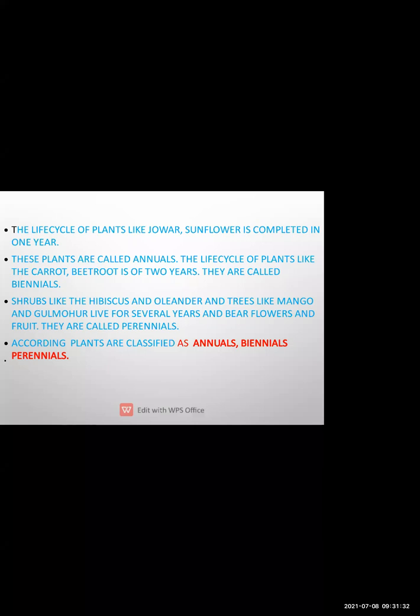Then the life cycle of the plant such as carrot, beetroot, they have life period of 2 years. So they are called as biennial. Bi means 2 and nial. Okay, so biennial means 2, annual means 1, and perennial means for many years. For example, you can have trees. Okay, trees are the example. So mango, gulmohar can live for several years and they bear flowers and fruits for many years. So they are called as perennial plants. Okay, so I hope students.